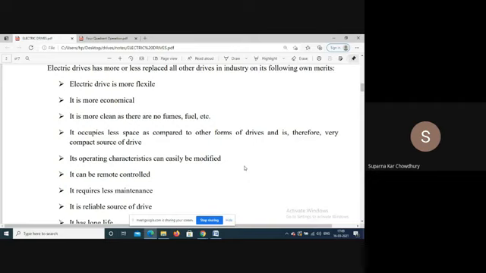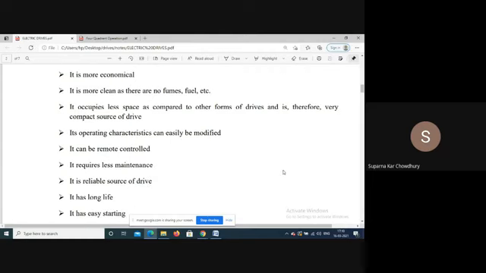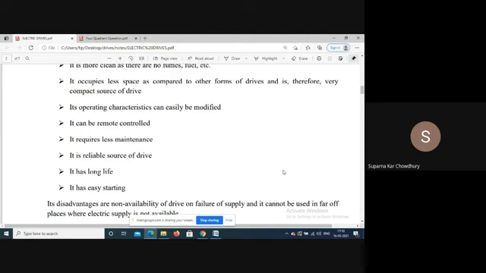Generating electricity might create some environmental problem, but that is concentrated at a particular point, that is at the power plants, and that can be taken care of. But when we are driving the motor, it is clean. There are no fumes, fuels, etc. It occupies less space compared to other forms of drive.